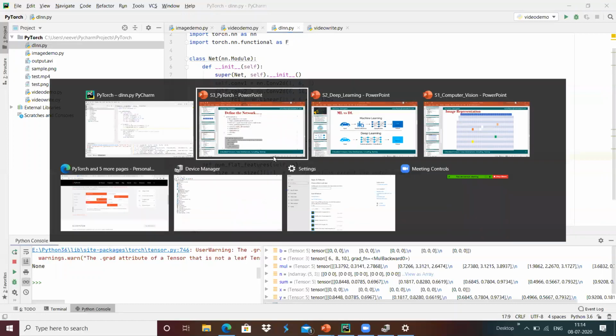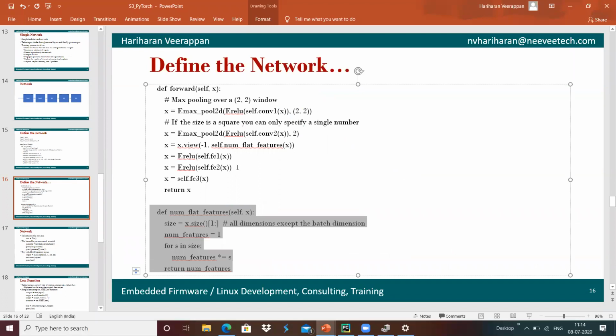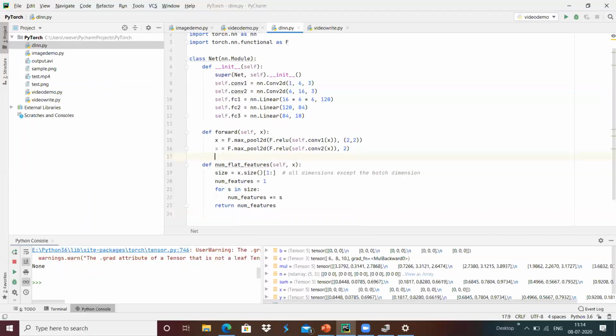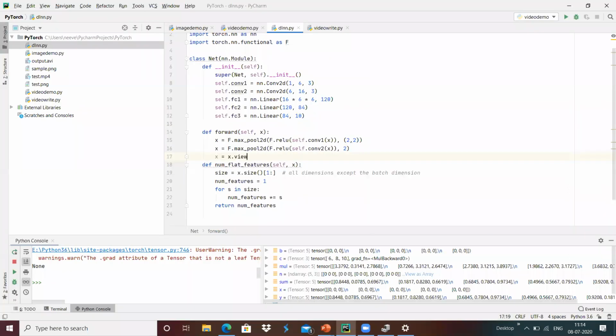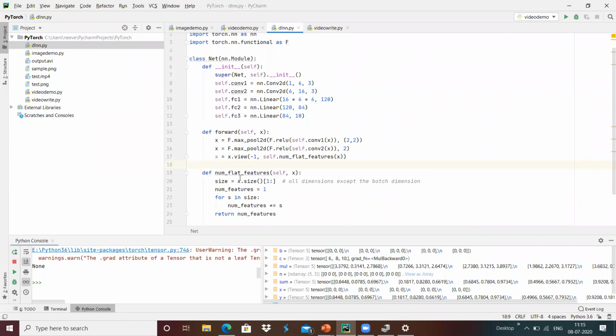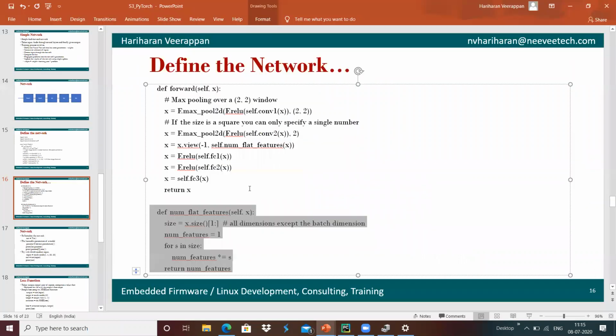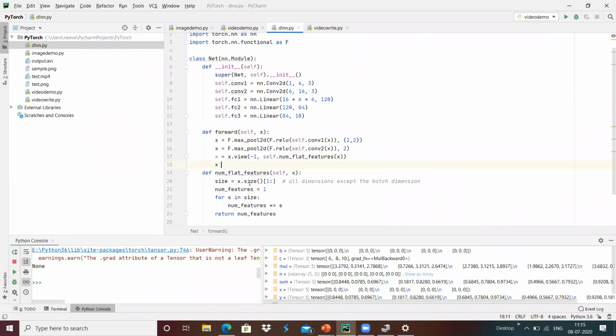Once that is done, I'm going to do x = x.view(-1, self.num_flat_features(x)), so that it provides the output as x with the number of features, which can be provided here again.